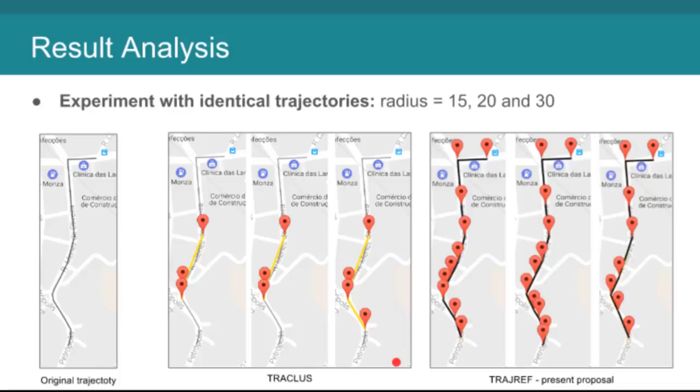The only major difference between these experiments on TRAJDATA are the amount of points on the representative trajectory, which are the clusters found. This shows that when the radius increases, the amount of clusters decreases, as we expected.